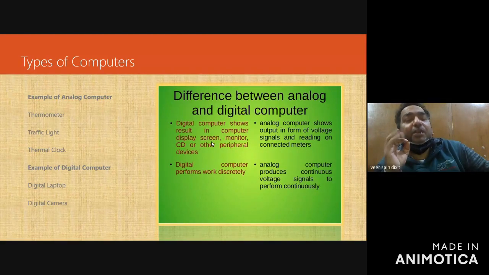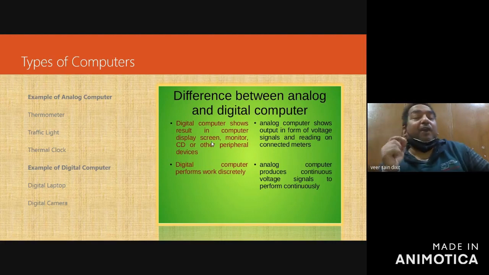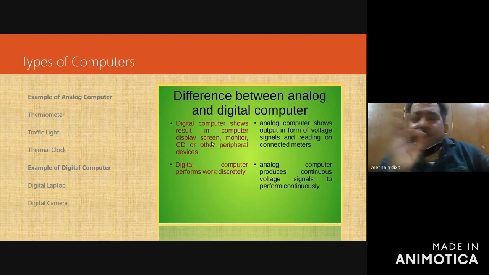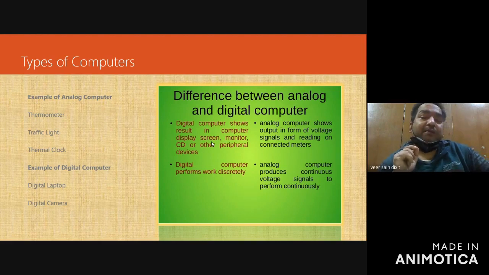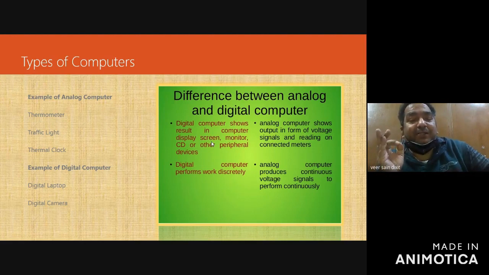Continuous का मतलब है कि 0 और 0.1 के बीच में infinite numbers हो सकते हैं, 0.01, 0.001, 0.00001. 1 और 2 के बीच में infinite numbers हो सकते हैं. 1 और 1.1 के बीच में infinite numbers हो सकते हैं. मतलब हर points को, तो उसको हम बोलते हैं continuous. ओके, तो analog computers are continuous while digital computers are discrete. राइट? तो what is the difference? Difference is कि digital computer shows result in computer display screen, monitors, CD and other peripheral devices. Clear है?